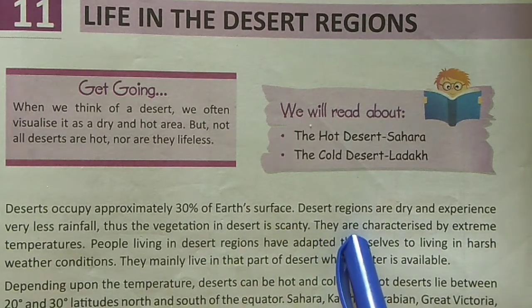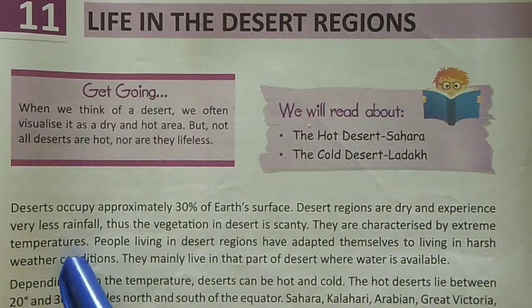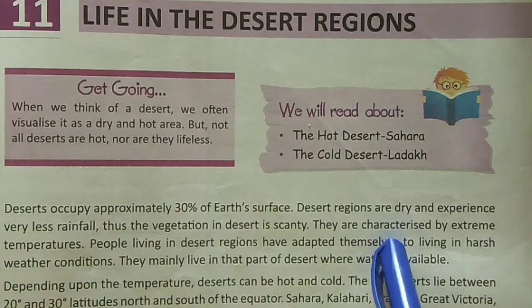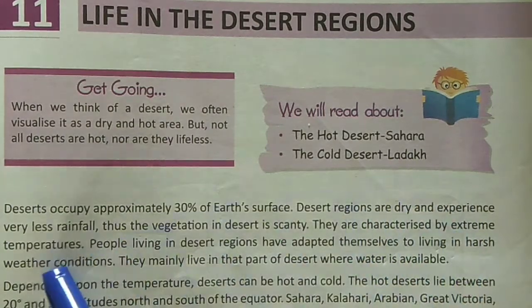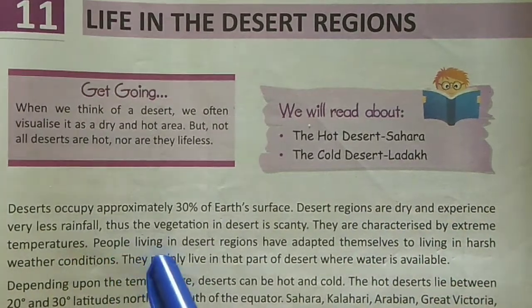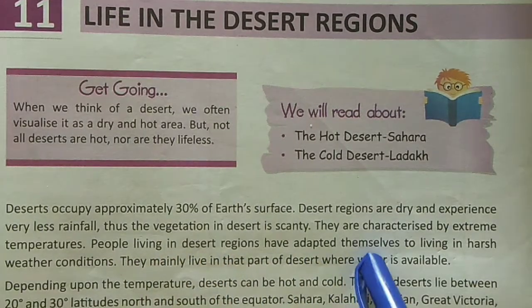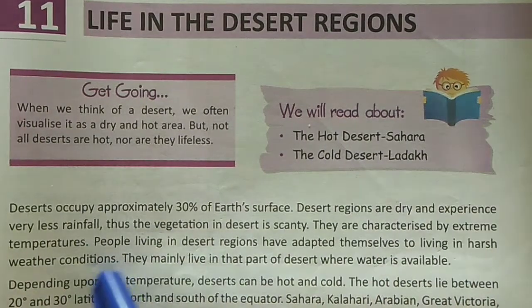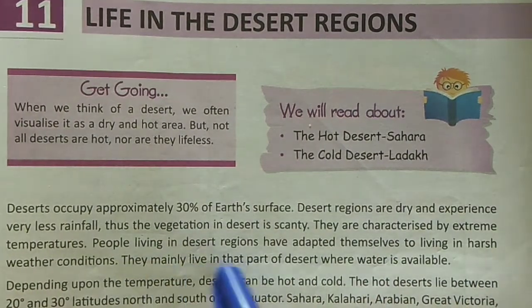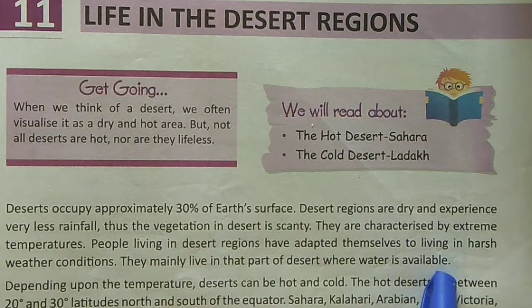They are characterized by extreme temperatures. People living in desert regions have adapted themselves to live in harsh weather conditions. They mainly live in that part of desert where water is available.